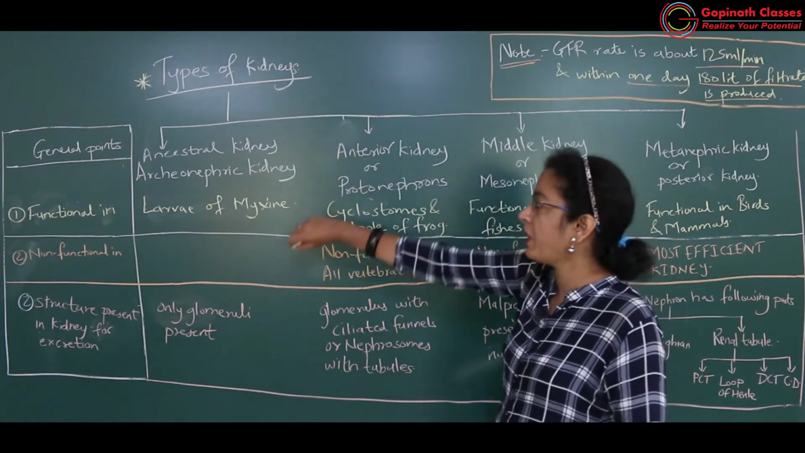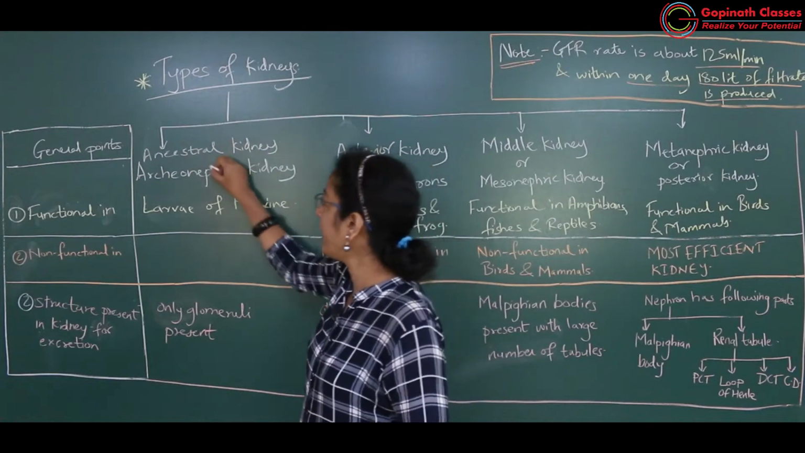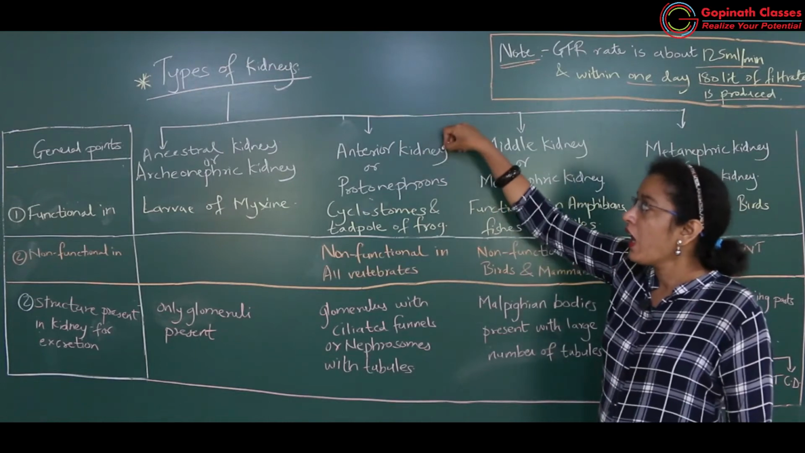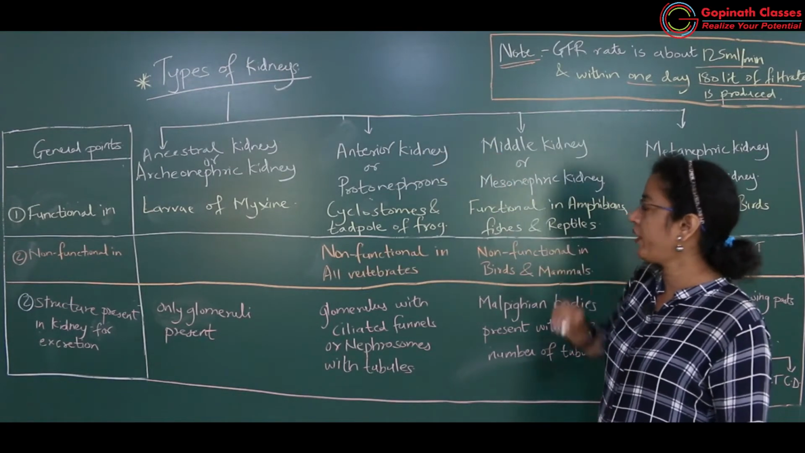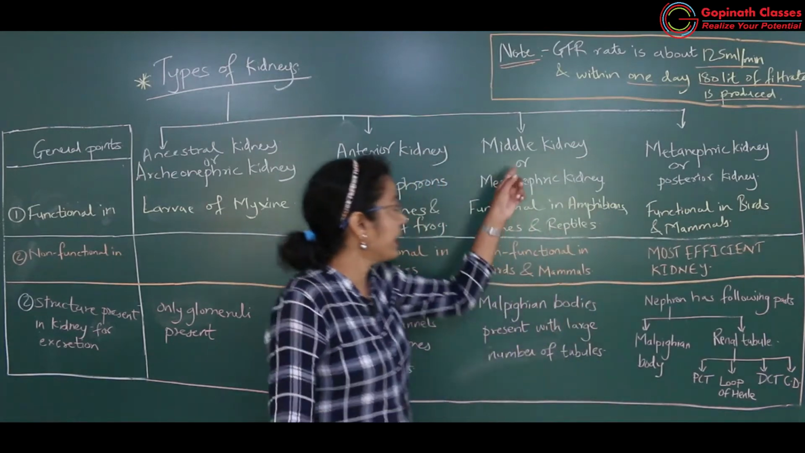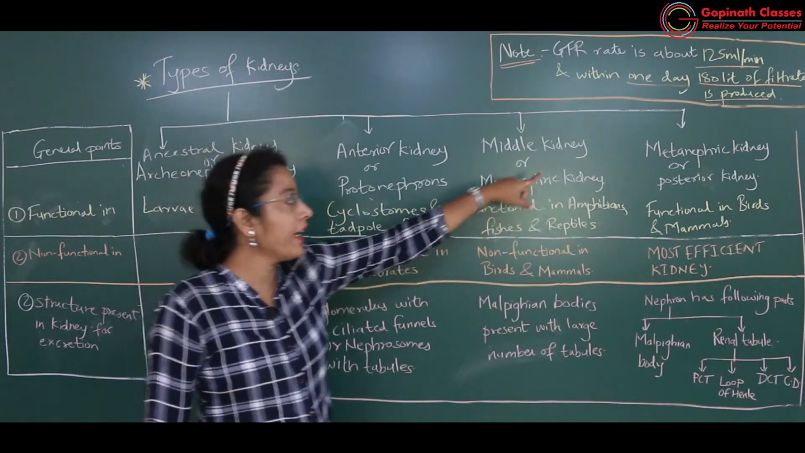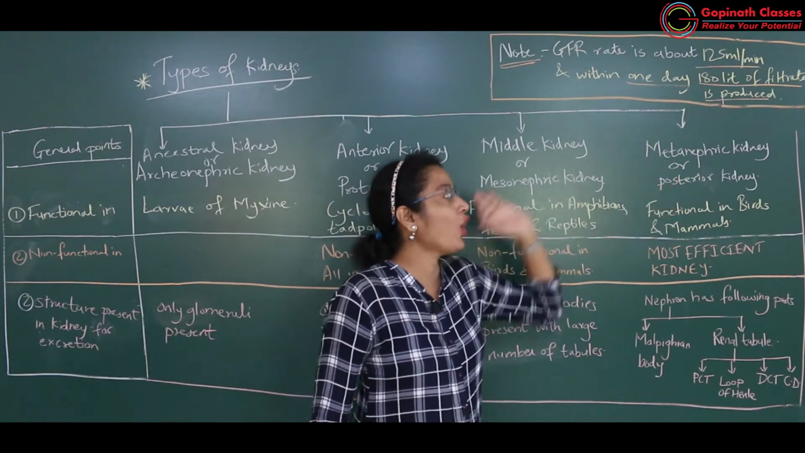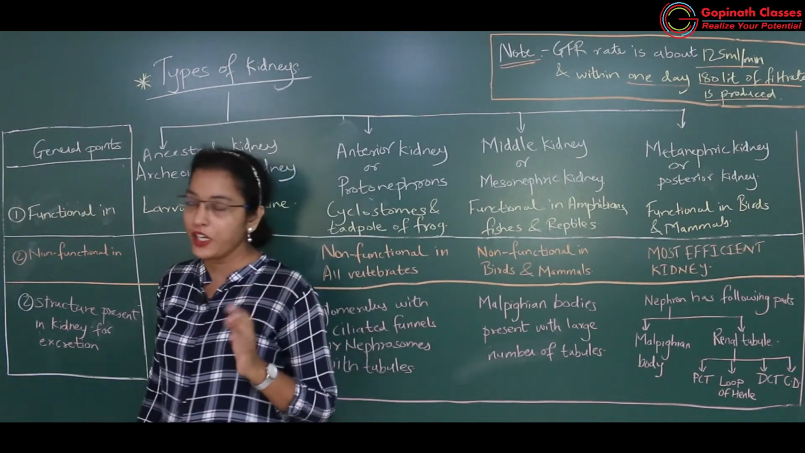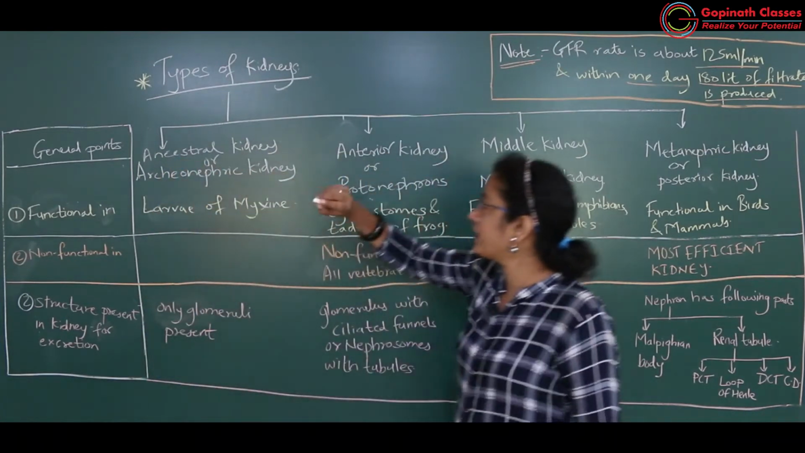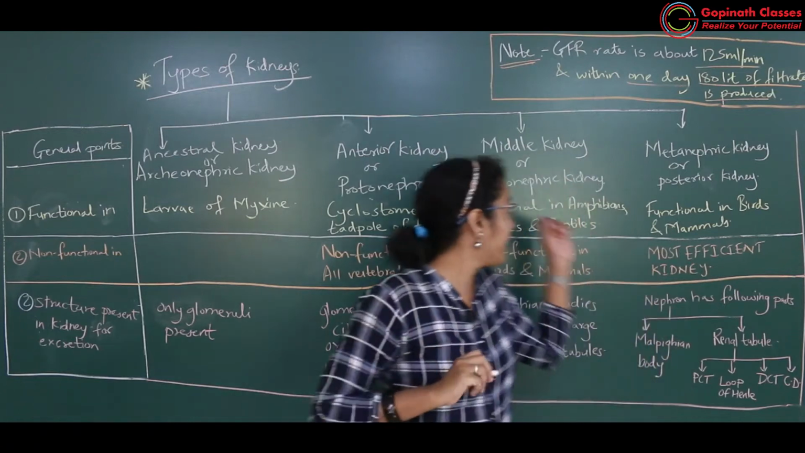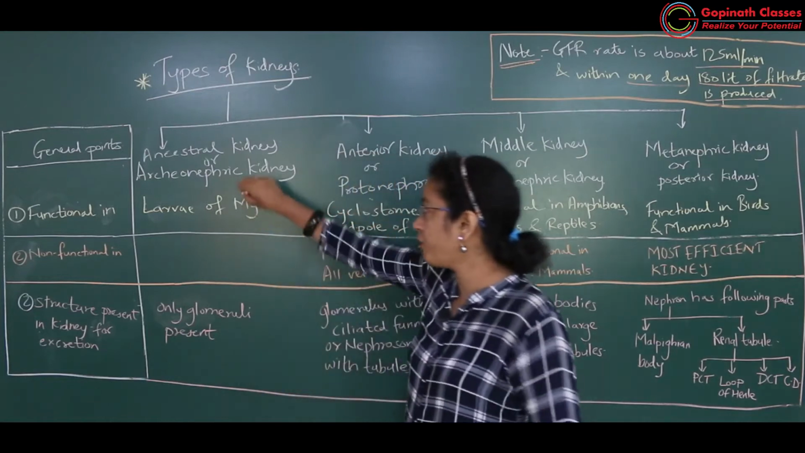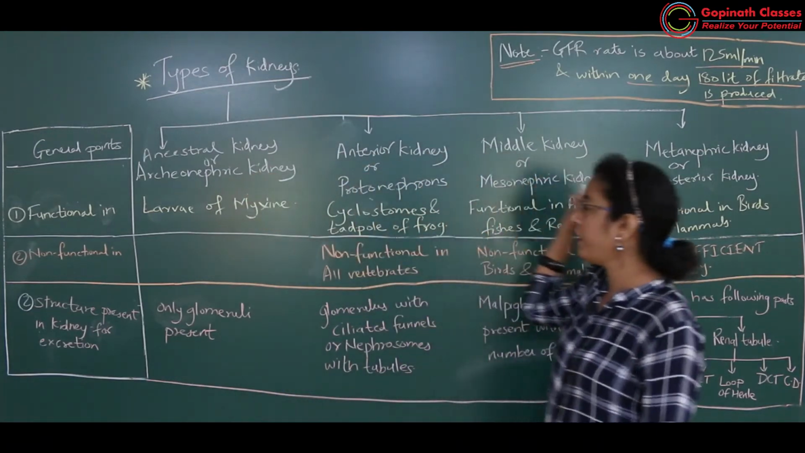So in types of kidney, first is the ancestral kidney or archaeonephric kidney, then the anterior kidney or protonephric kidney, then the middle kidney or mesonephric kidney, and one more last one, which is the advanced one, that is the metanephric kidney or posterior kidney. So how many in total? Ancestral, anterior, middle and metanephric. So a total of 4 different types of kidney, 1, 2, 3, 4.